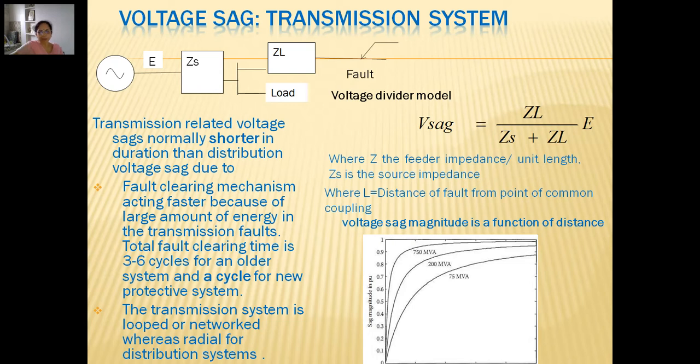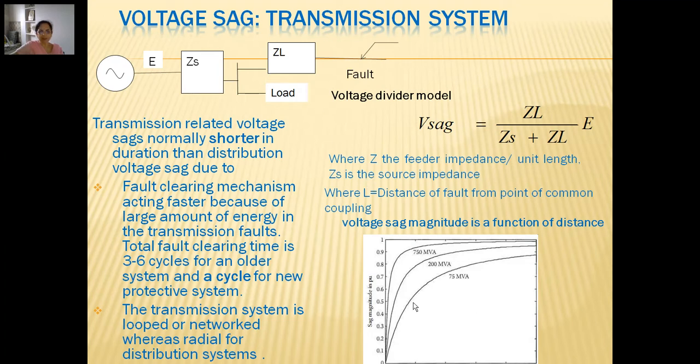It means that if the fault is closer, the available voltage would be lower, whereas as the fault location goes far away, the voltage level will improve, and so the voltage sag magnitude will increase, but that means available voltage will be more.